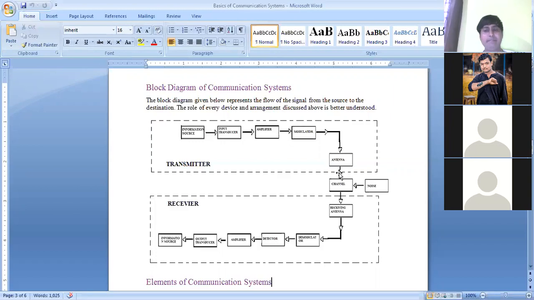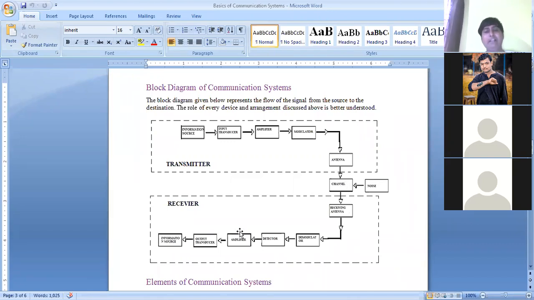But in the medium there is a possibility of adding some other signal, that is the unwanted signal, which is called noise, or we can call it distortion also. So noise or distortion is nothing but an unwanted signal which will be added in the channel, whether the channel is wireless or wire medium.